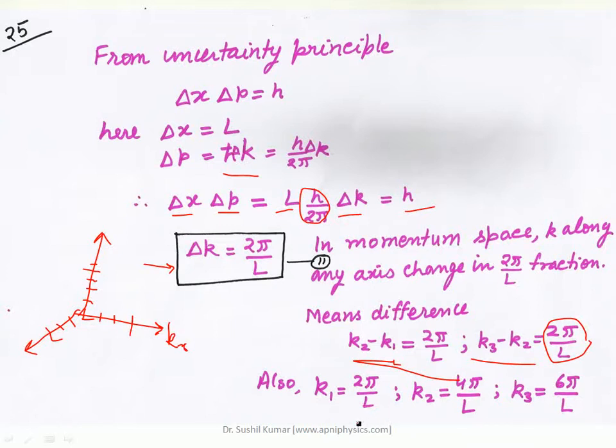So k1 is equal to 2π by L, k2 is equal to 4π by L, k3 is equal to 6π by L, right? So we have an idea about the variation of k, that is uniform along the x direction, y direction, and z direction. So Δk is equal to 2π by L.